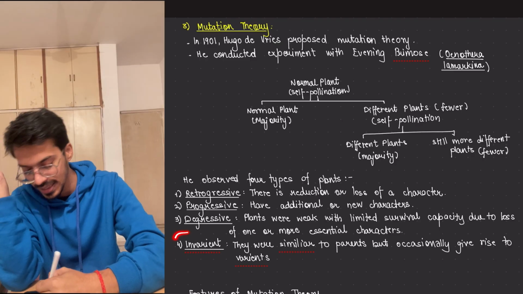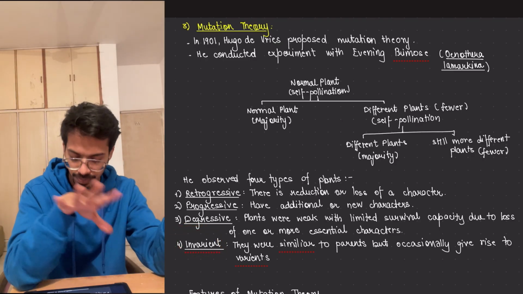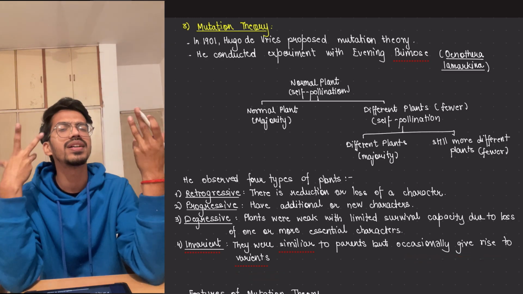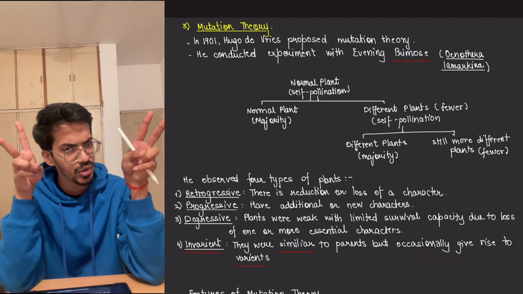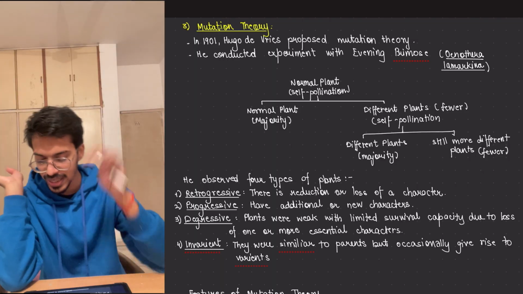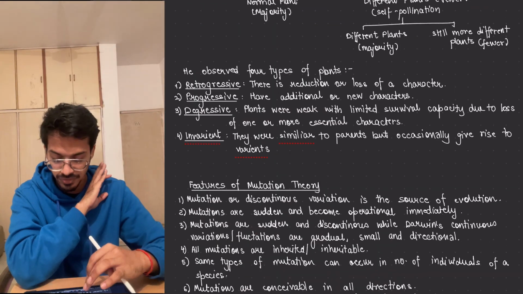Then we have invariant. They are similar to the parent but occasionally give rise to a new variant. Okay, so these are the 4 different types: progressive, retrogressive, digressive, where D means death, and the invariant, which is similar to the parent but still gives certain variations.